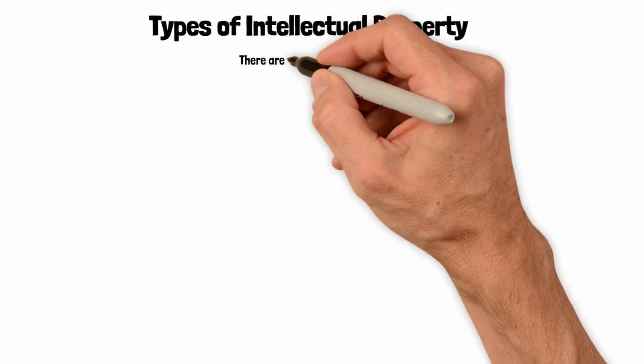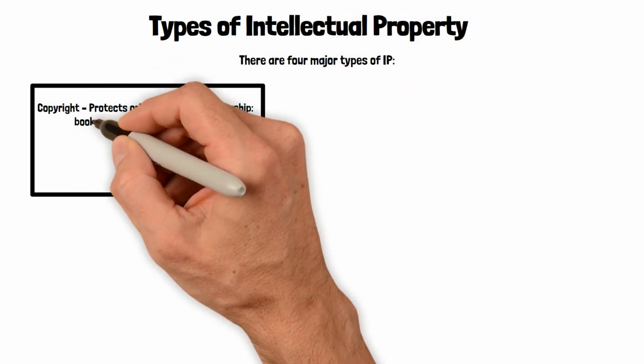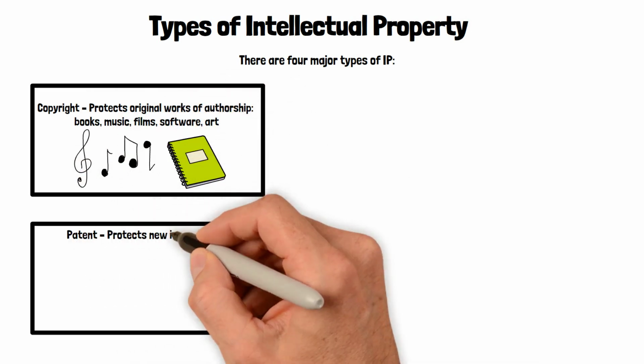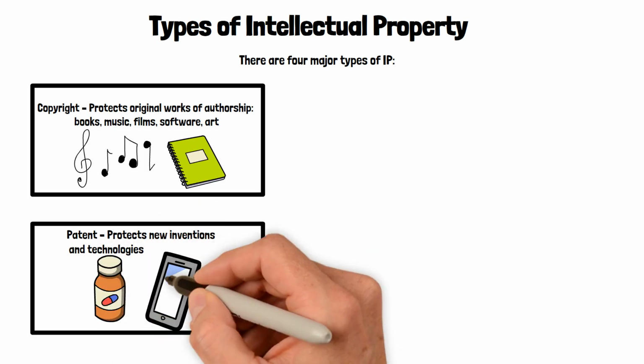Types of intellectual property. There are four major types of IP. Copyright protects original works of authorship: books, music, films, software, art. Example, a song or novel. Patent protects new inventions and technologies. Example, a new drug formula or a smartphone design.